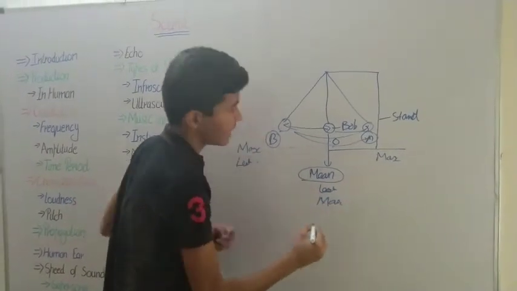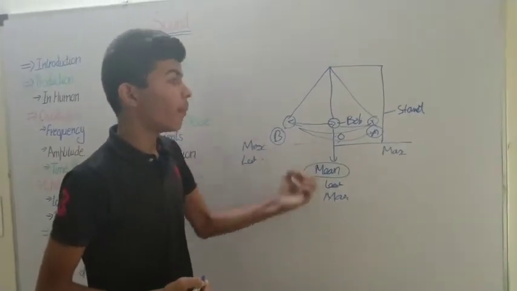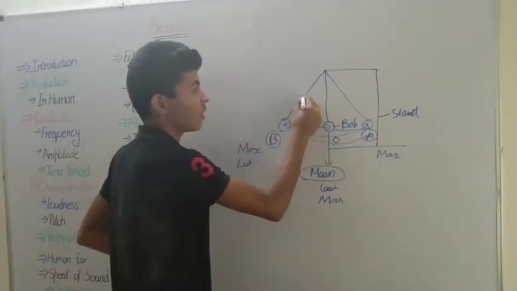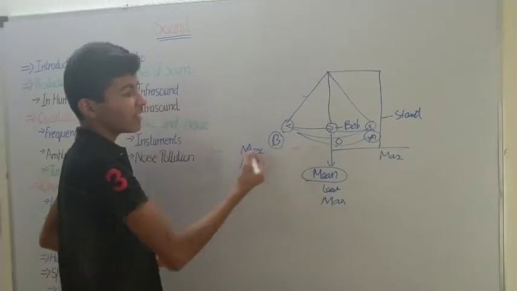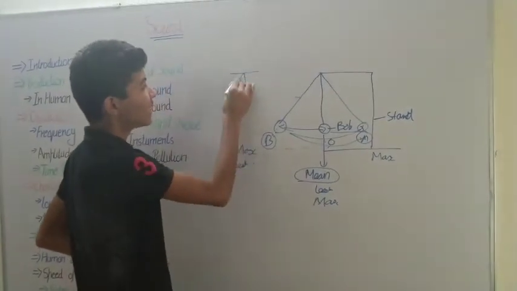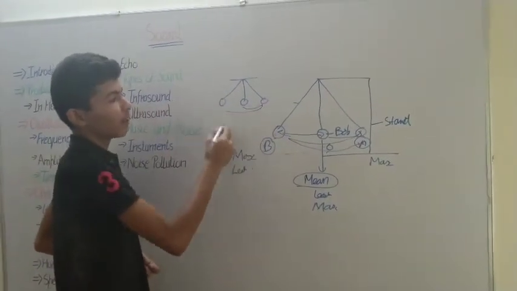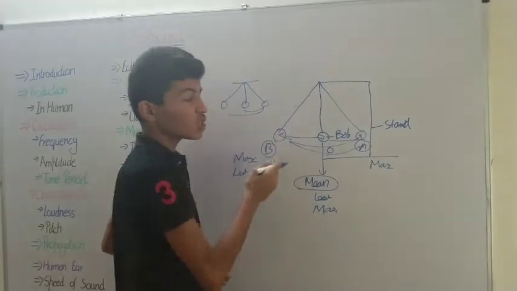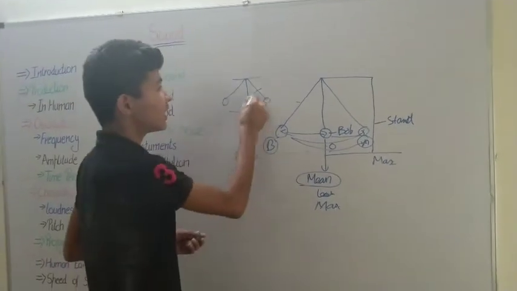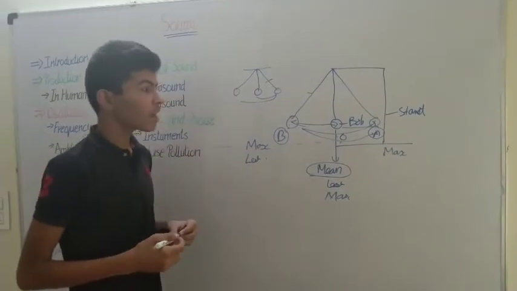That means the speed is changing. One more thing the speed of the bob depends upon is the string. If you have a longer string, the bob has to cover more distance, but with a shorter string it has to cover less distance. So the shorter the string, the shorter the oscillation time.